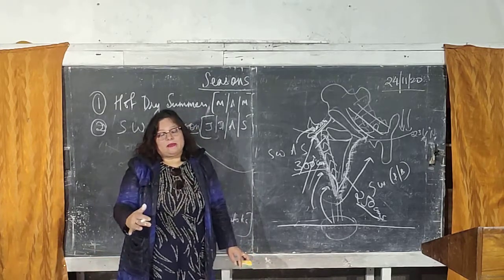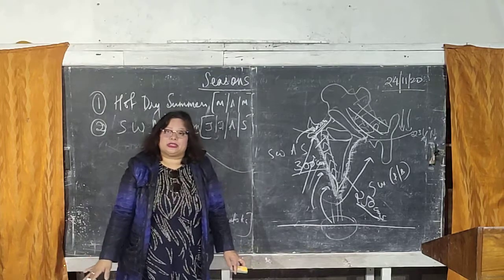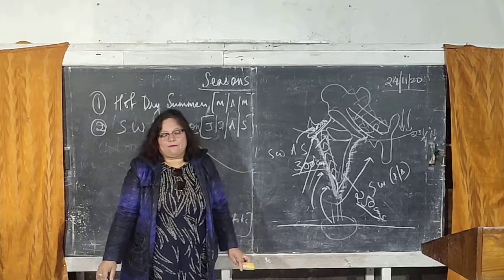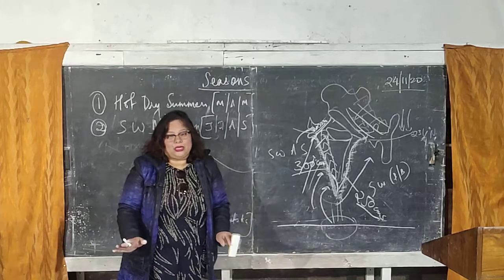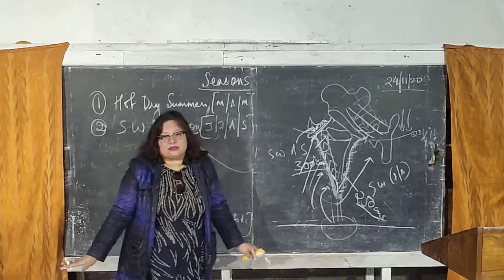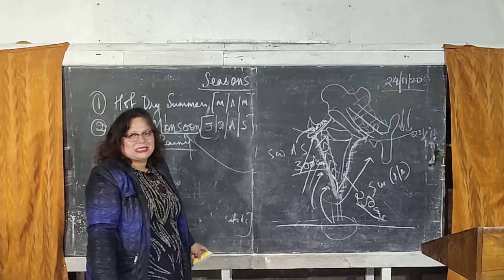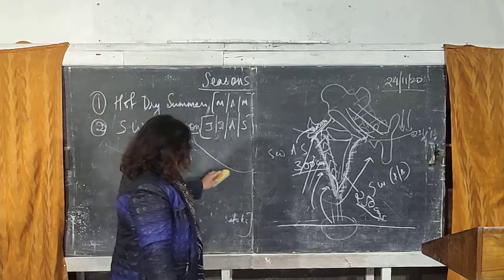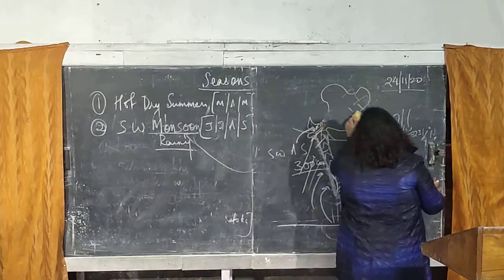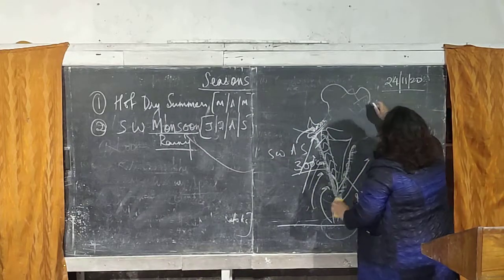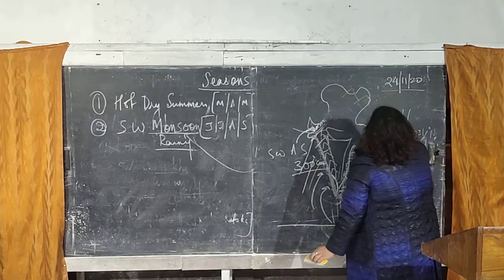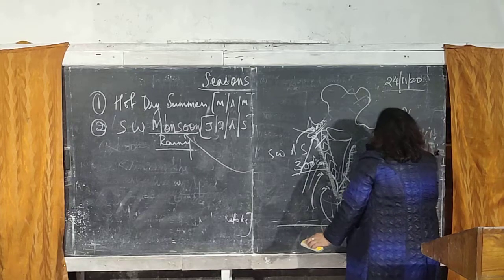So the foothills of the Himalayas, or the low altitudes of Himachal, start getting the rainfall. By the 15th of June, almost the entire country receives rainfall from the southwest monsoon of the Arabian Sea branch.